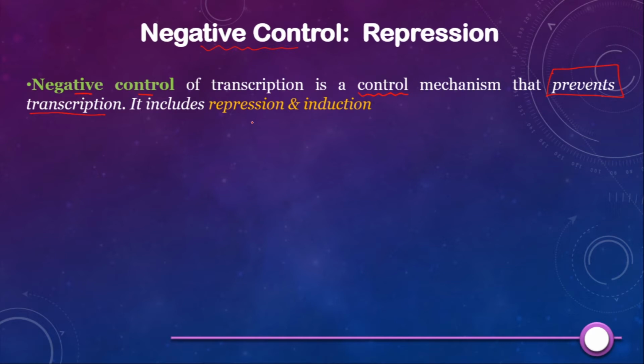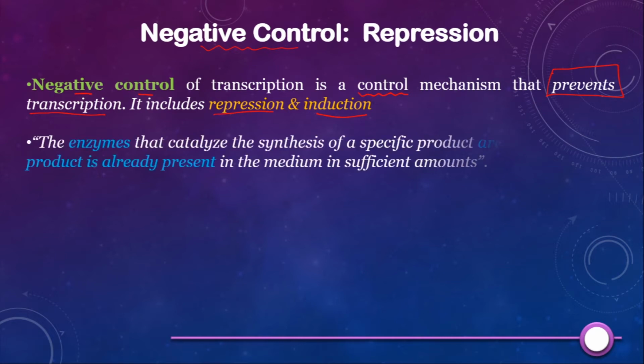In this mechanism, there are two types. The first one is repression and the second one is induction. So in today's video, we will study repression, and in the next video, we will learn about induction. So let us understand what is the meaning of repression and how transcription is negatively regulated by repression. This is the statement which helps us to understand repression.